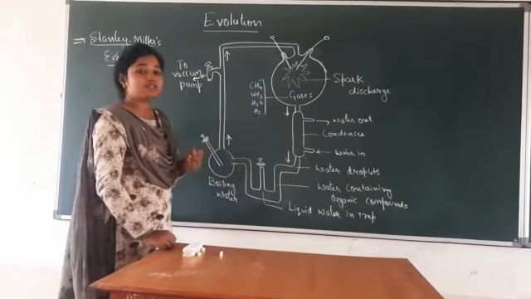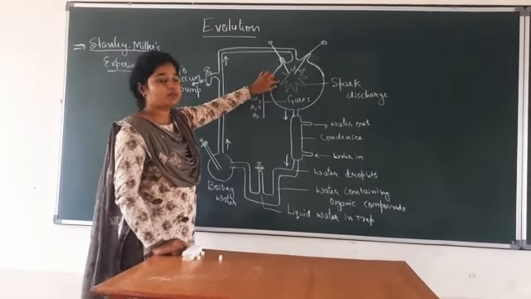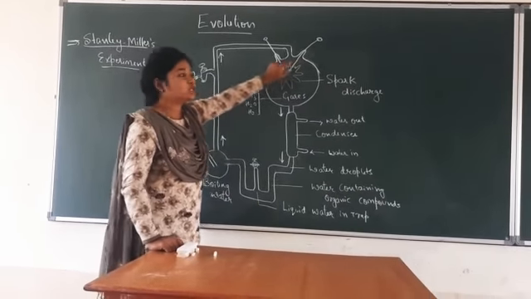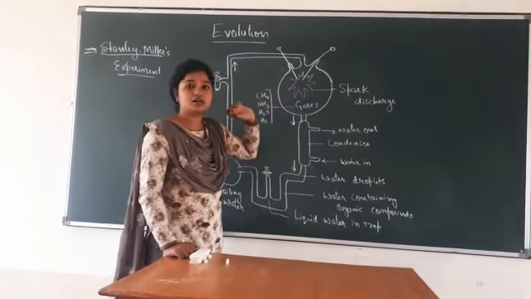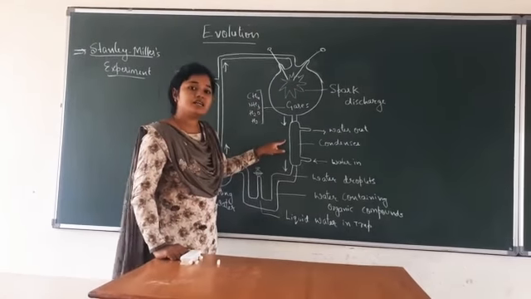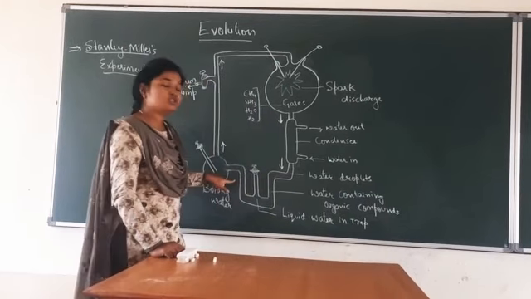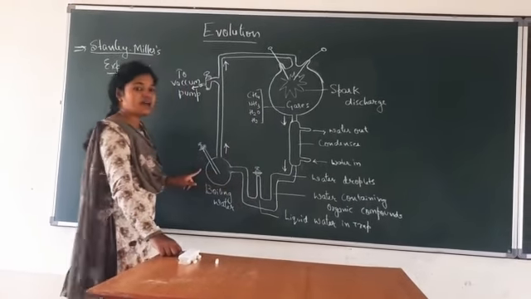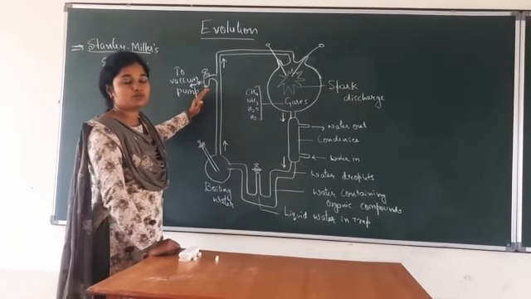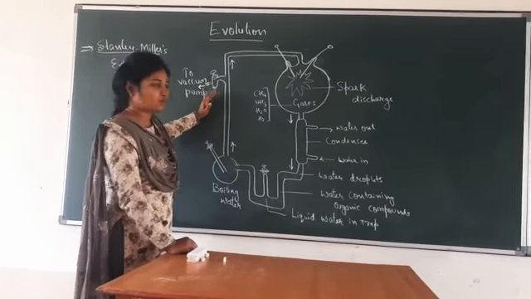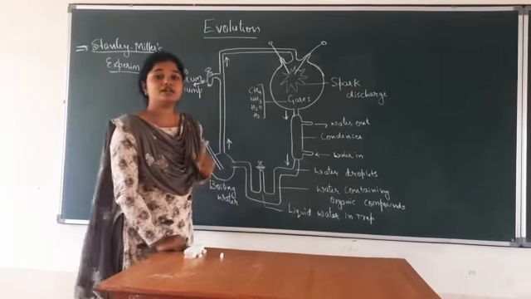The important apparatus of Miller's experiment are, first, a spark chamber, which consists of two electrodes. These electrodes substitute the lightning effect which was present in the early earth. Next, there is a condenser. Condenser is usually used to cool down, right? Then comes the U-shaped trap, then the boiling flask which is going to boil the water. Then there is a vacuum pump. This pump is usually used to remove all the gas molecules, right? This is the experimental setup which was done by Stanley Miller in the year 1953.